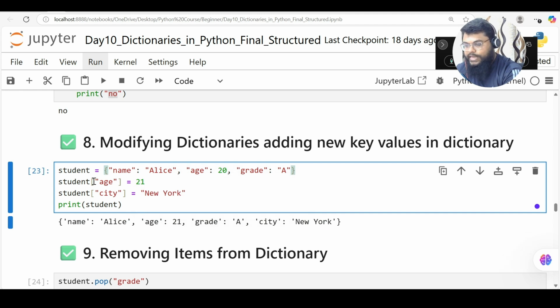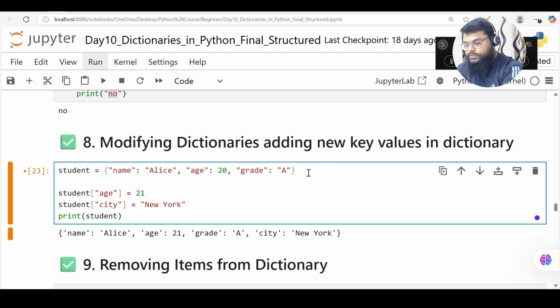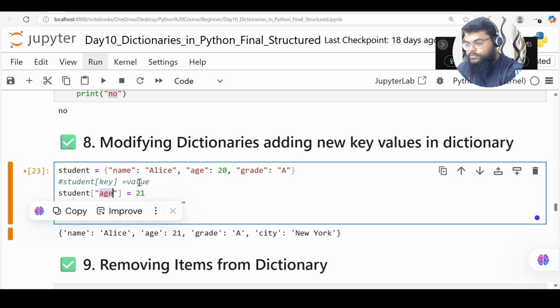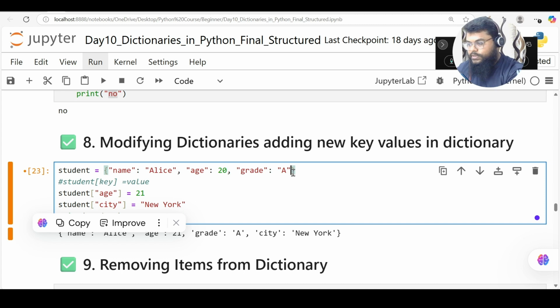So I'll first access that dictionary using the key, student of age is equal to 21. So this syntax would be student of key. So what is my key? Student of age is my key. So putting a key here and giving a new value. And I'm saying student of city. City is not here, so let me write.